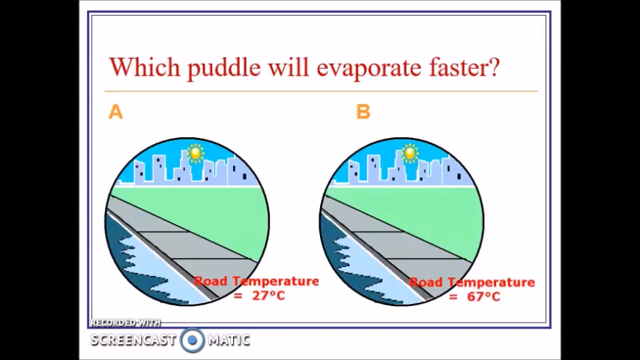So, in this example, which puddle would evaporate faster? The one with a road temperature of 27 degrees Celsius or the one with a road temperature of 67 degrees Celsius? Which one do you think? If you said the higher temperature, B, you would be correct.